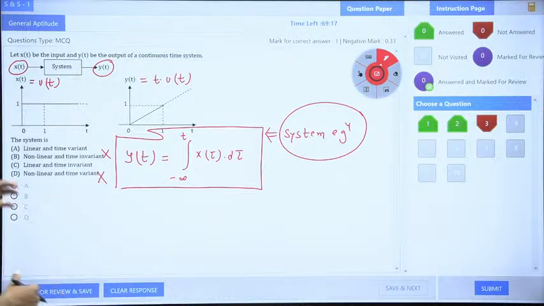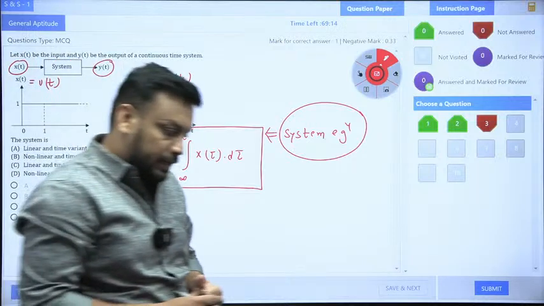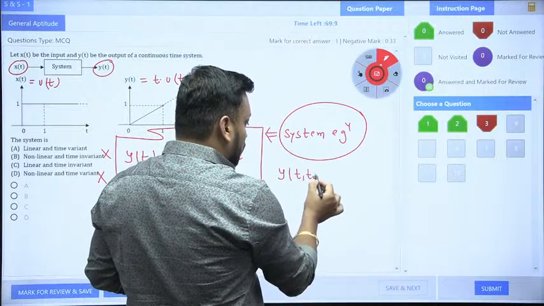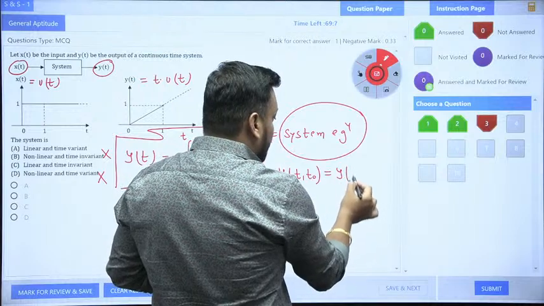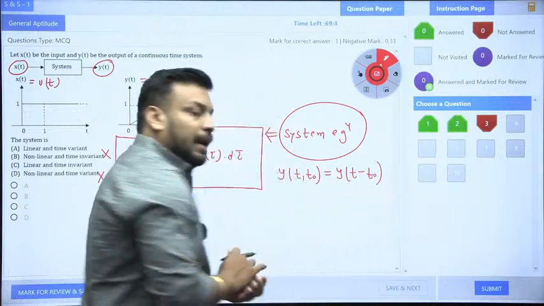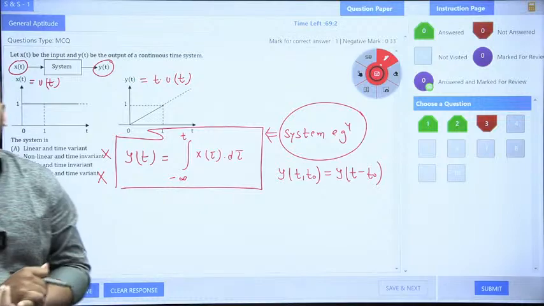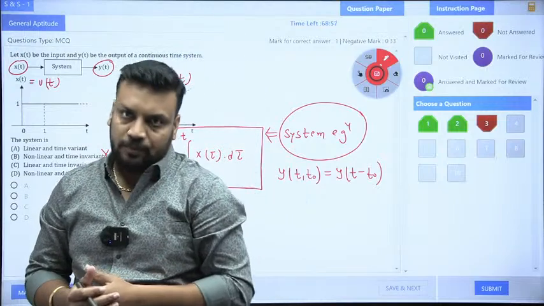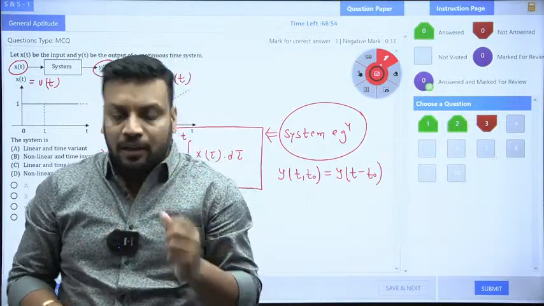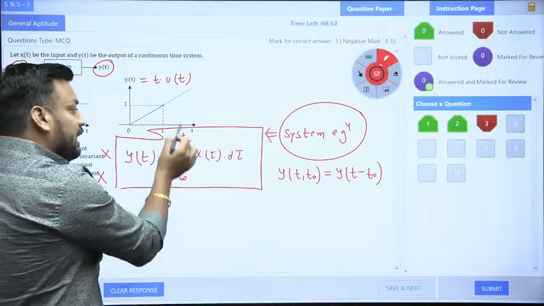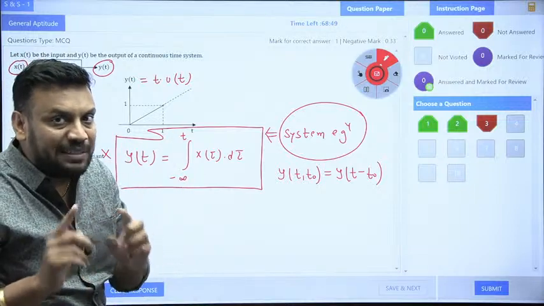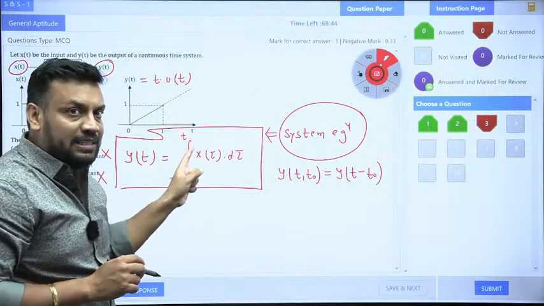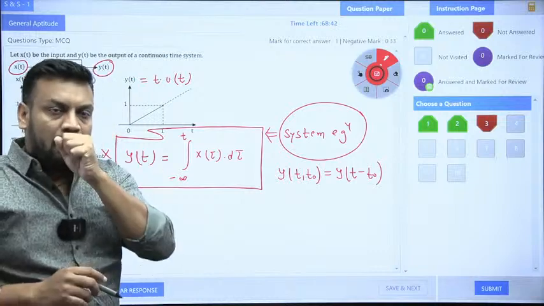So the signal is time independent. Now tell me, guys, is it time variant or time invariant? For time variant or invariant, we need to check this condition: y of t comma t naught should be equal to y of t minus t naught. And here the beauty is that no function of time is multiplied with x of t. Like t times x of t is time variant, but x square t is time invariant. When you check in the integration, there is no time scaling or time reversal, so in the integration limit, even if time shifting is there, it will still be time invariant.